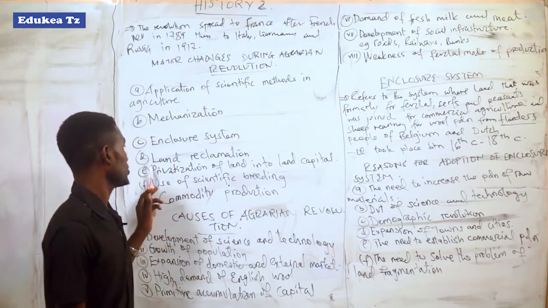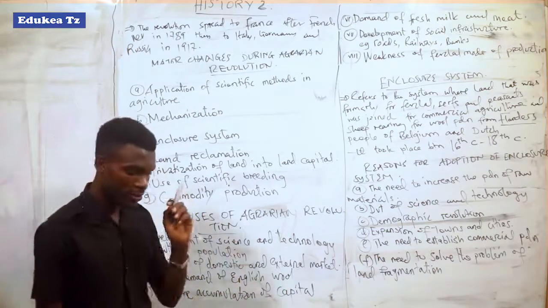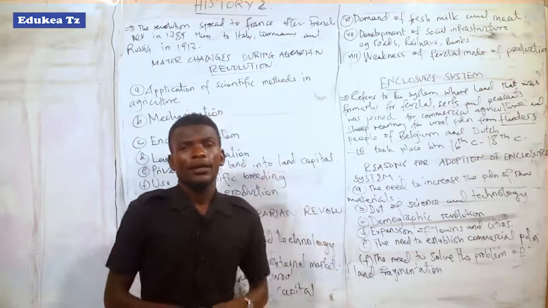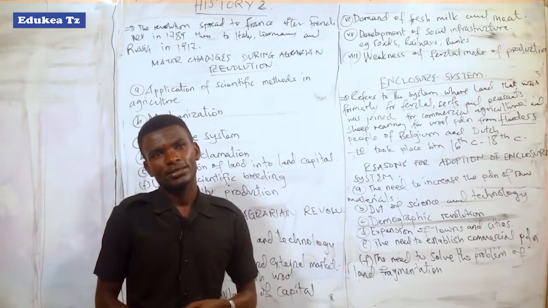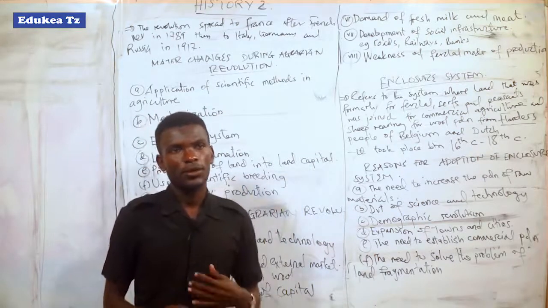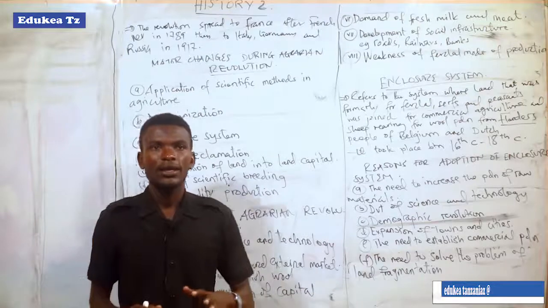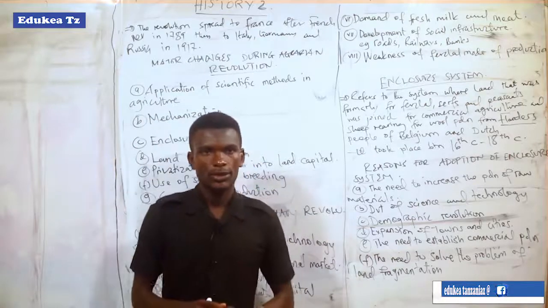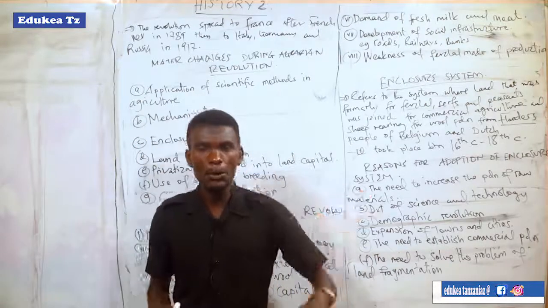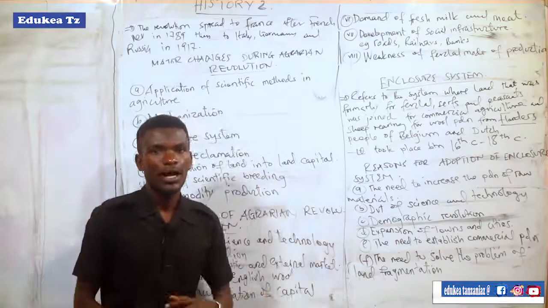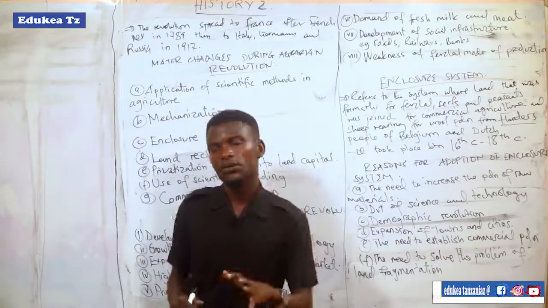Another change is land reclamation. Land reclamation means turning uncultivated or unarable land into arable or useful land.